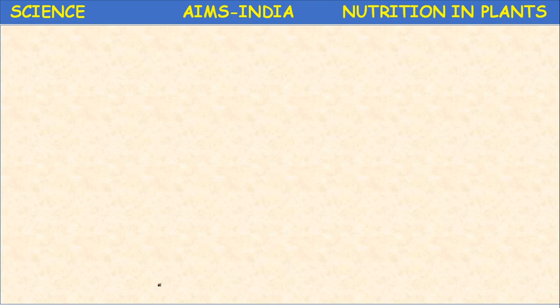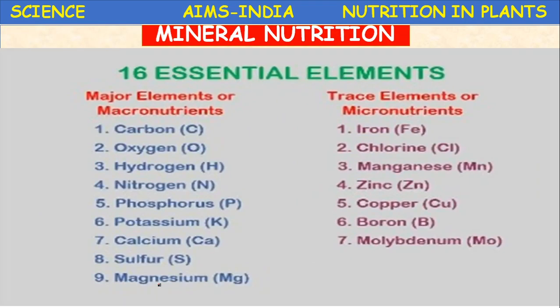Let us go through these. There are 16 essential elements which play a very important role in plant growth and metabolic activities. What are those 16 essential elements? The total 16 essential elements are divided into two groups. One is major elements and the second one is trace elements. Major elements are also called macronutrients. Trace elements are also called micronutrients.